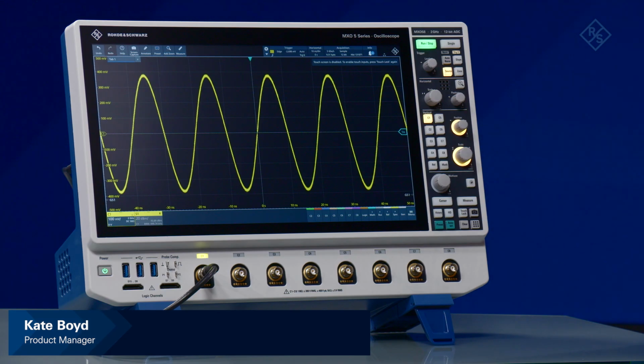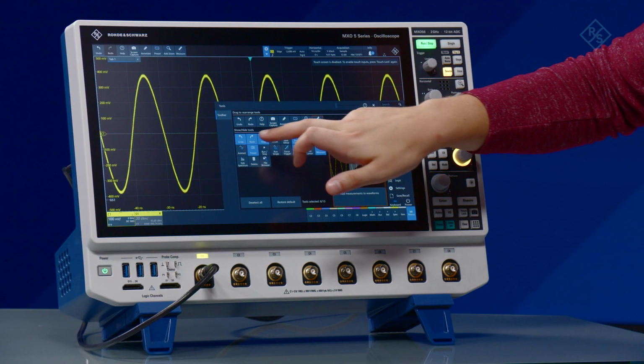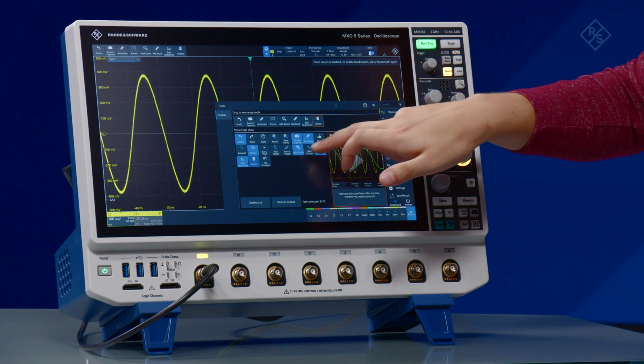You need fast access to your favorite scope functionality? You'll be happy to learn about the MXO Toolbar. Located in the upper left corner of the screen, the toolbar can be configured to display your most commonly used functions. Add and remove different tools into the toolbar. Drag and drop into the position that works best for you.